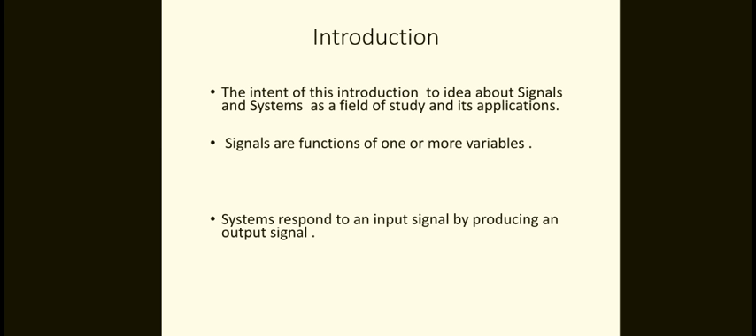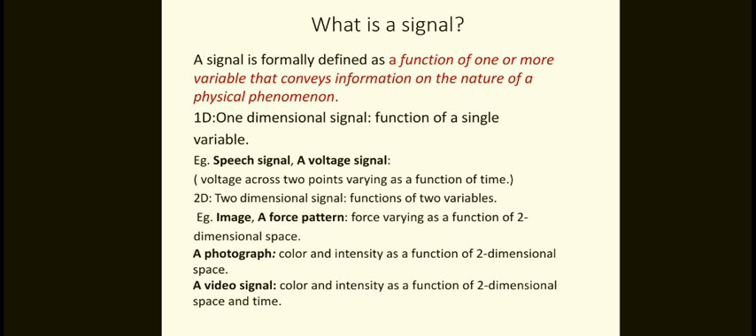A signal is a function of one or more variables. We say a signal is a function of one variable or two variables. For example, take a speech signal or a voltage signal, whatever it may be. This is a one-dimensional signal. A signal is formally defined as a function of one or more variables that conveys information on the nature of a physical phenomenon.